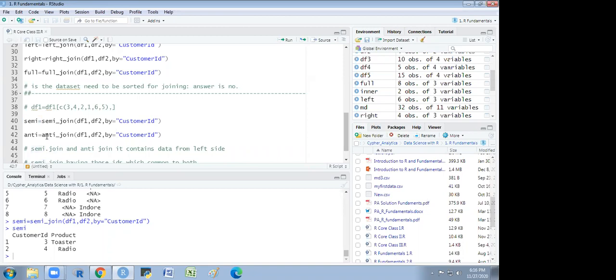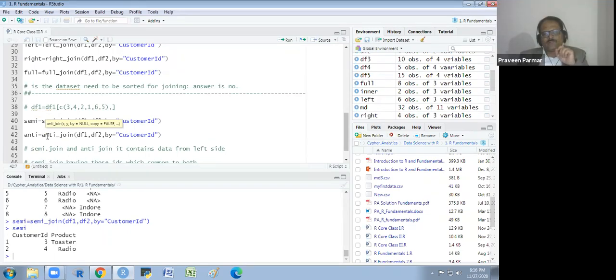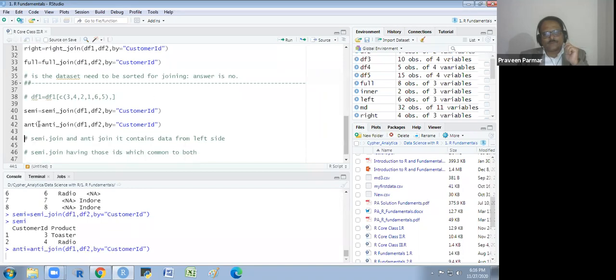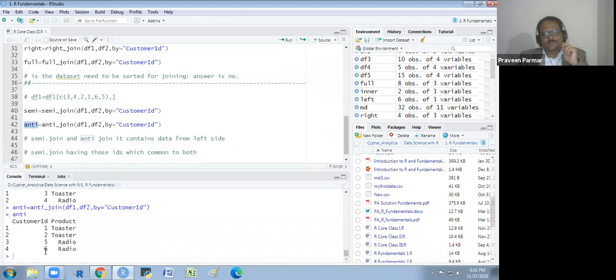Anti is also the same thing, but it will give me the observations which are not common in both data frames, with the columns of the first data frame only. Except 3 and 4, it will give me 1, 2, 5, 6. Got it? Okay. This is the semi and anti.